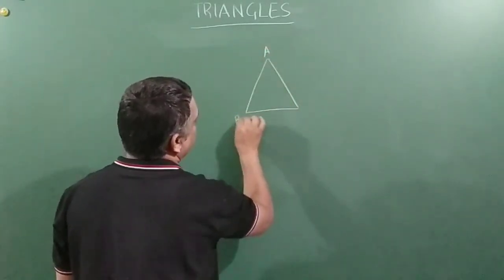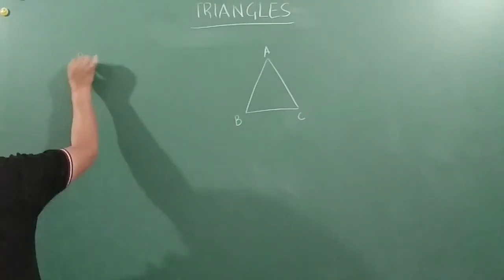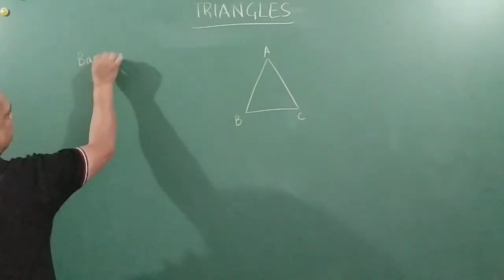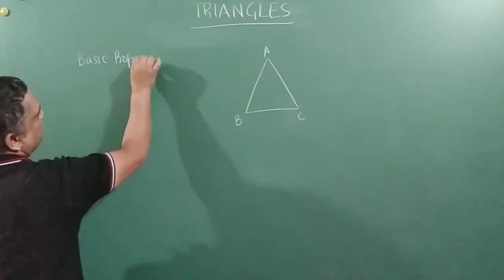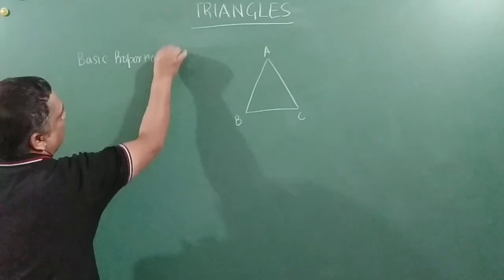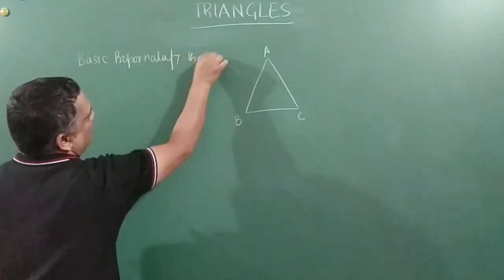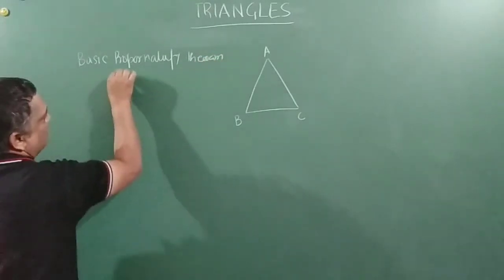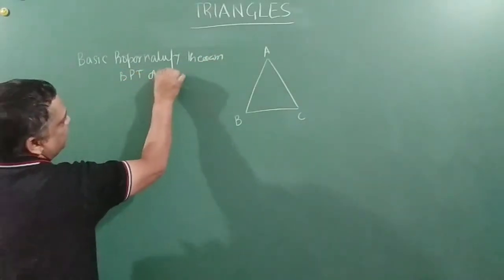This is called the basic proportionality theorem. In short form, sometimes called BPT or Thales theorem.